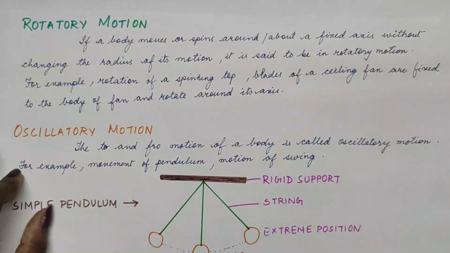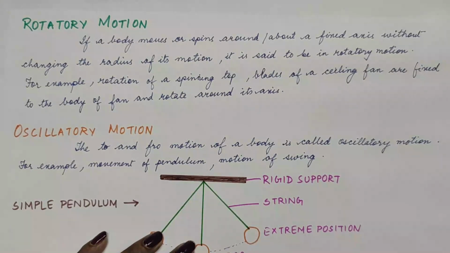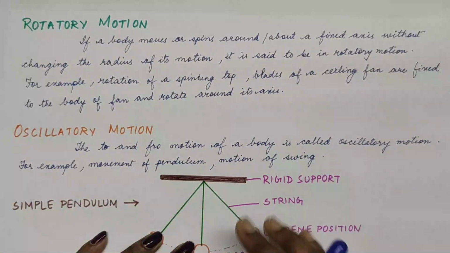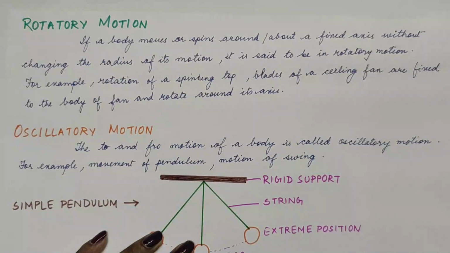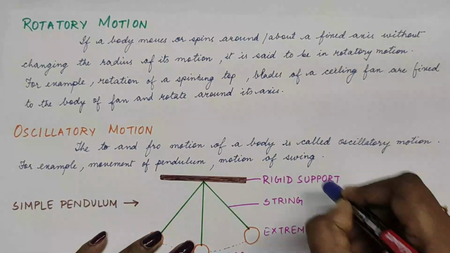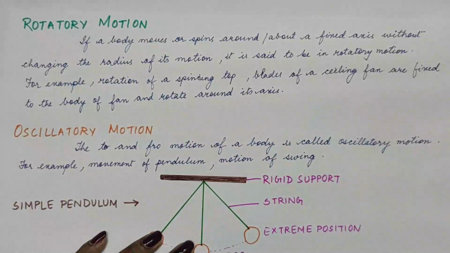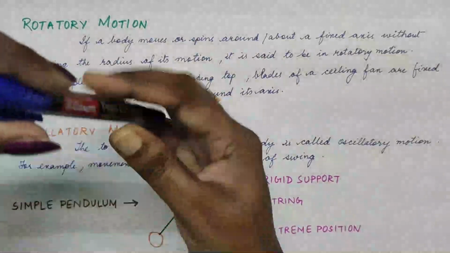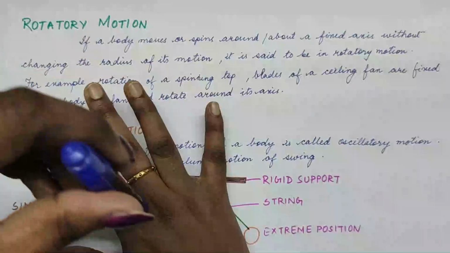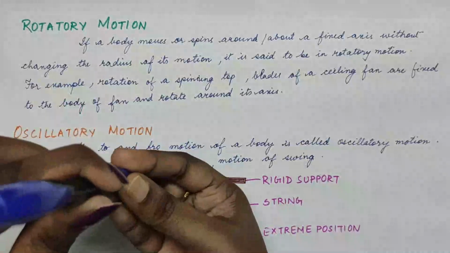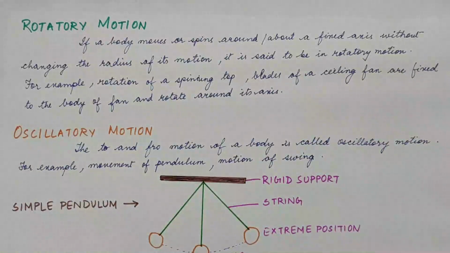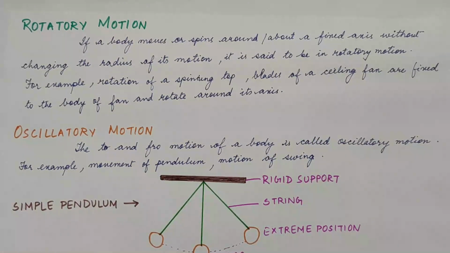Our next motion is rotatory motion. If a body is moving or spinning around a fixed axis without changing the radius of its motion, then we call it rotatory motion. For example, if you see a spinning top, it goes round around its fixed position. Blades of the ceiling fan, the ceiling fan is attached to the point. So that is rotating. So that is example of rotatory motion.